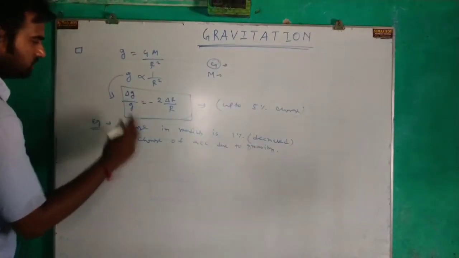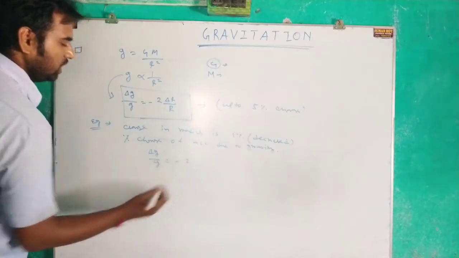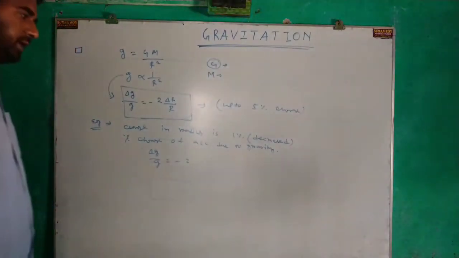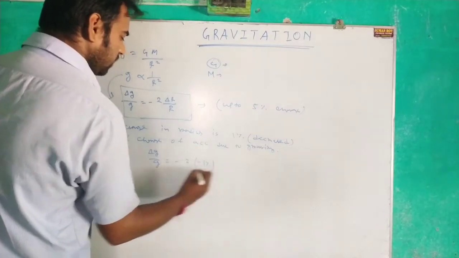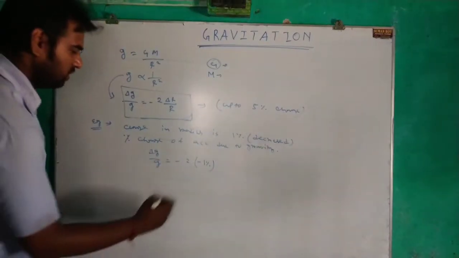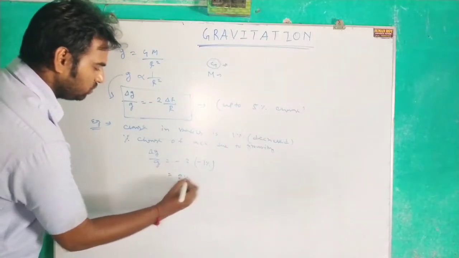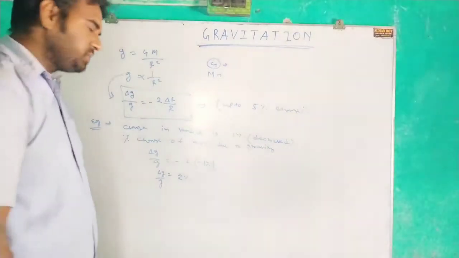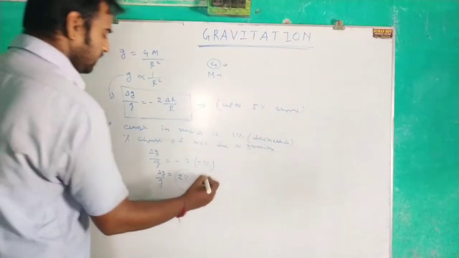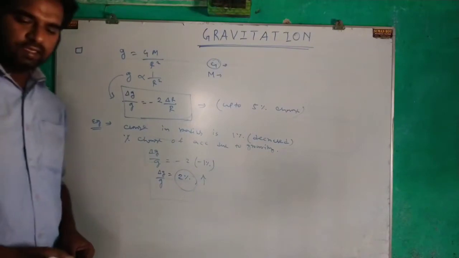Simply we apply this formula, delta g by g equals minus 2 into delta R by R. What will be the value of delta R by R? Delta R by R becomes 1%. As this is decreased, that is why we will put a minus sign over here. Therefore minus becomes plus, that equals 2%. That means acceleration due to gravity will increase by 2%. Clear?